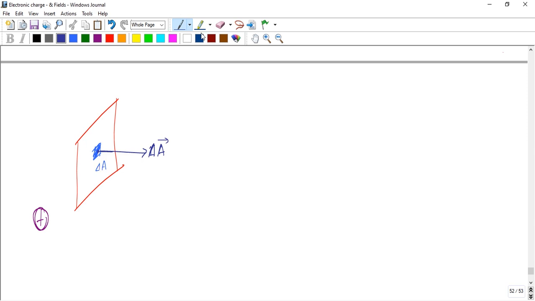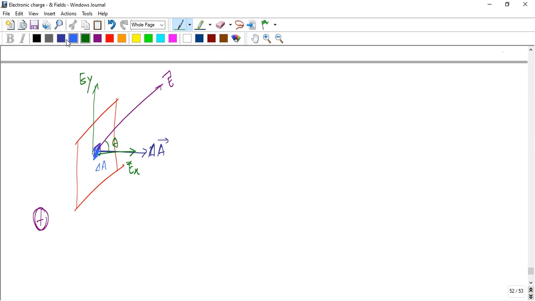The electric field E is in that direction, piercing the surface. Now calculate the electric field in the y direction and in the x direction, if the angle is theta.